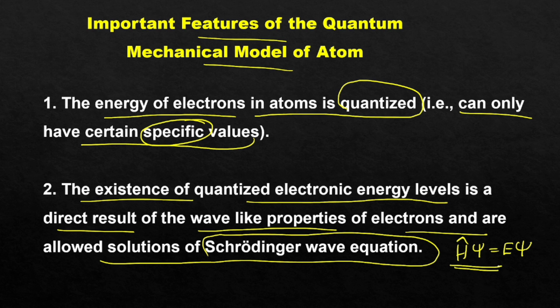Different electronic energy are existing as a result of wave-like properties of electrons and are what? The solutions of this equation. In mathematics, we have already studied equations and their solutions. Similarly, the energy values are the solutions of this equation.